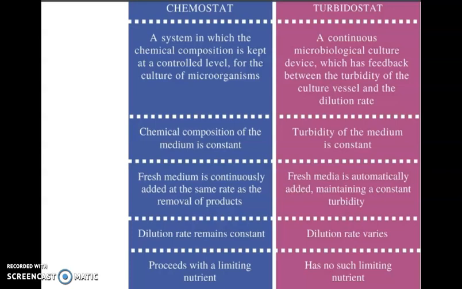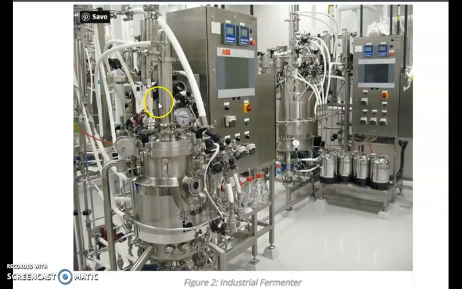Chemical composition of the medium is constant in the case of chemostat, whereas turbidity of the medium is constant in the case of turbidostat. Fresh medium is continuously added at the same rate as the removal of products in the case of chemostat, whereas fresh medium is automatically added to maintain a constant turbidity in the case of turbidostat. The dilution rate remains constant in chemostat, but it varies in the case of turbidostat. The fermentation process proceeds with a limiting nutrient, whereas there is no such limiting nutrient in the case of turbidostat. And this is the image of an industrial fermenter.